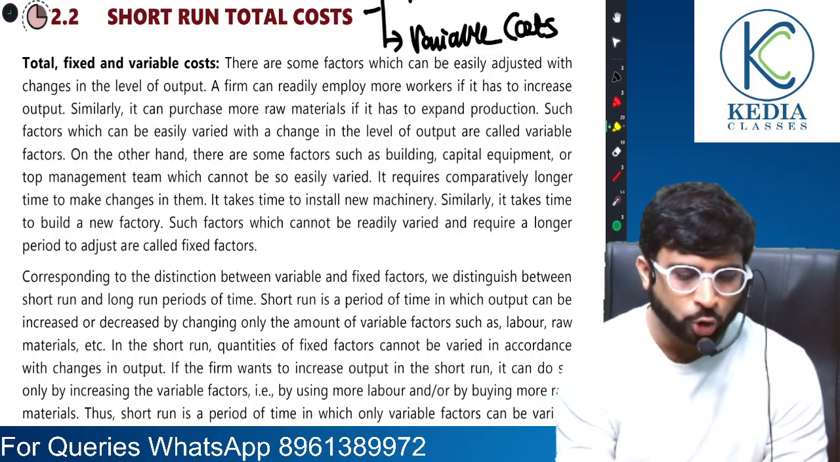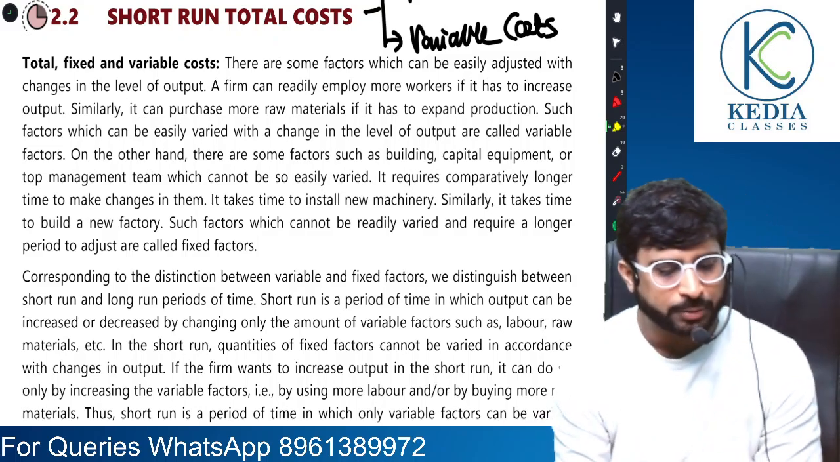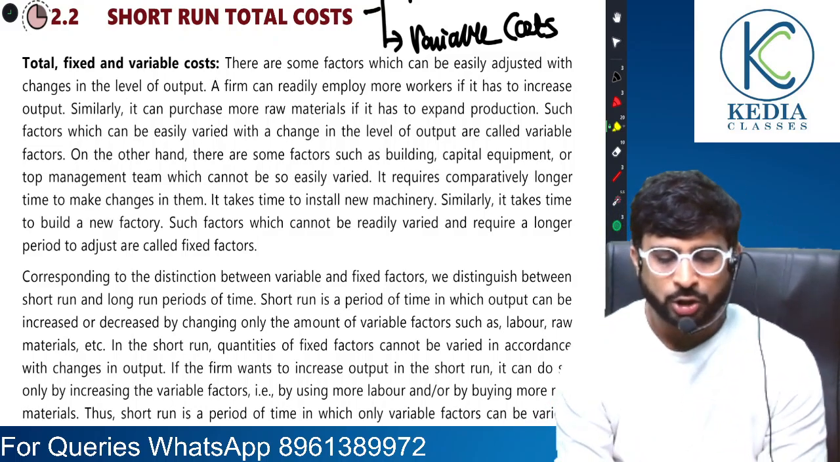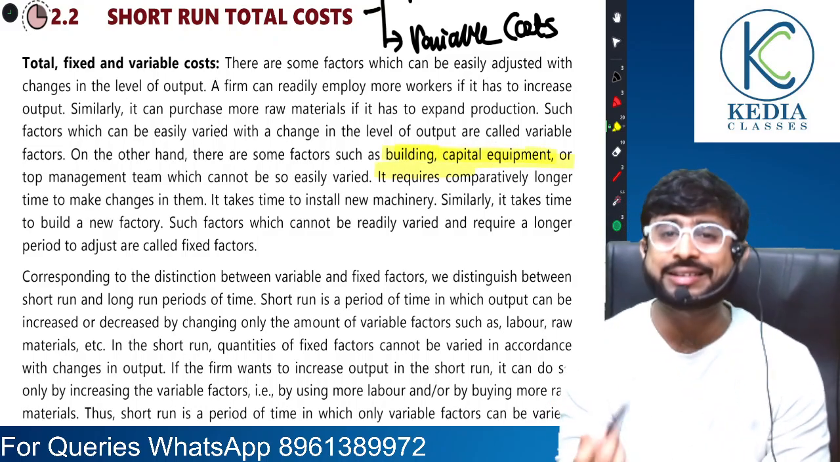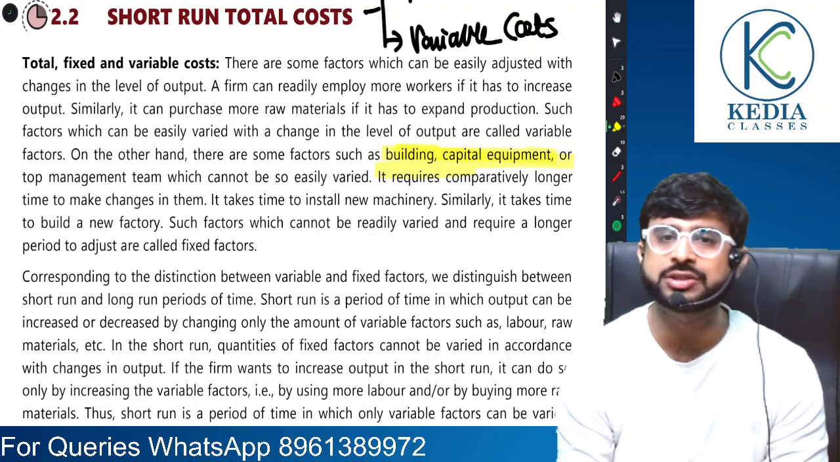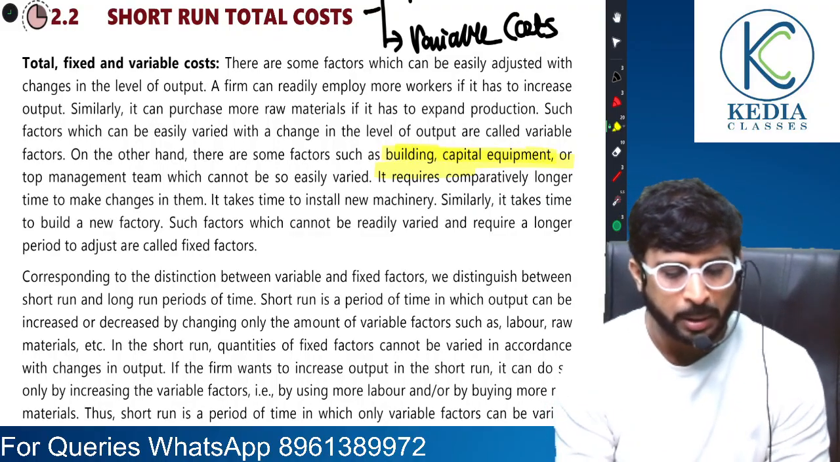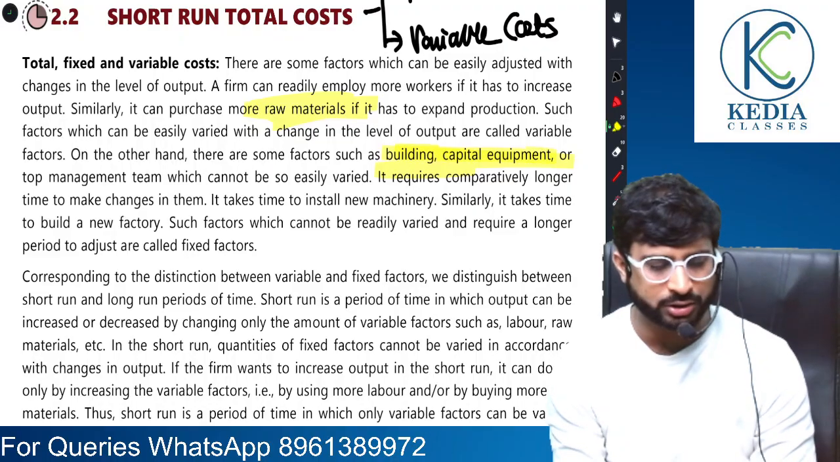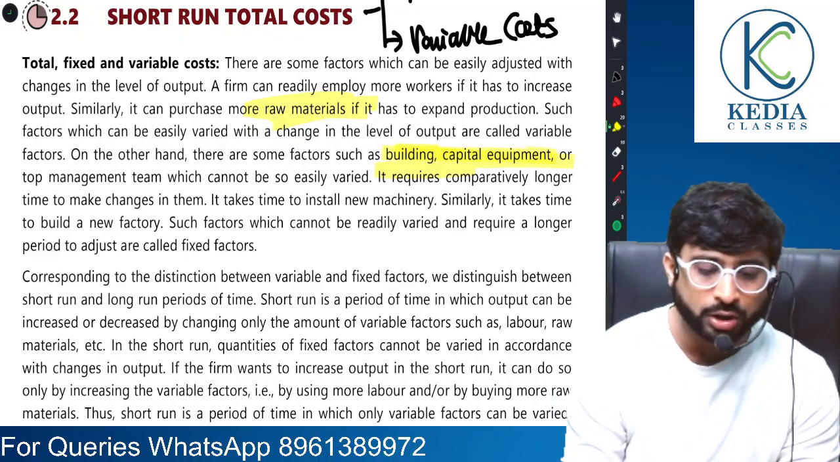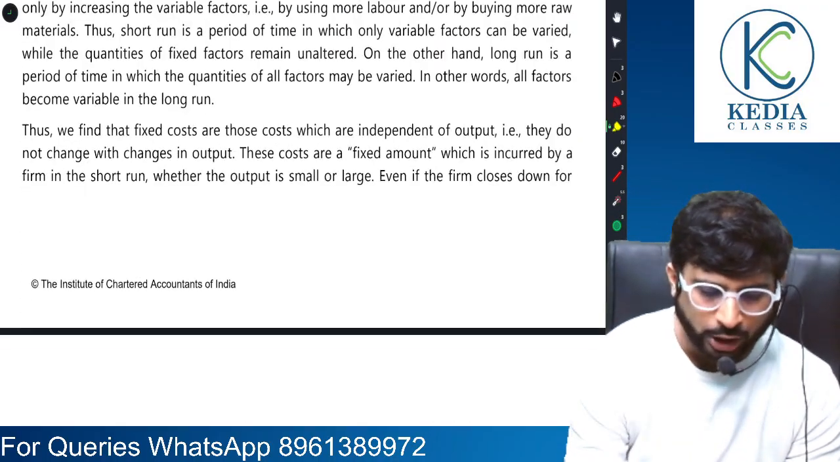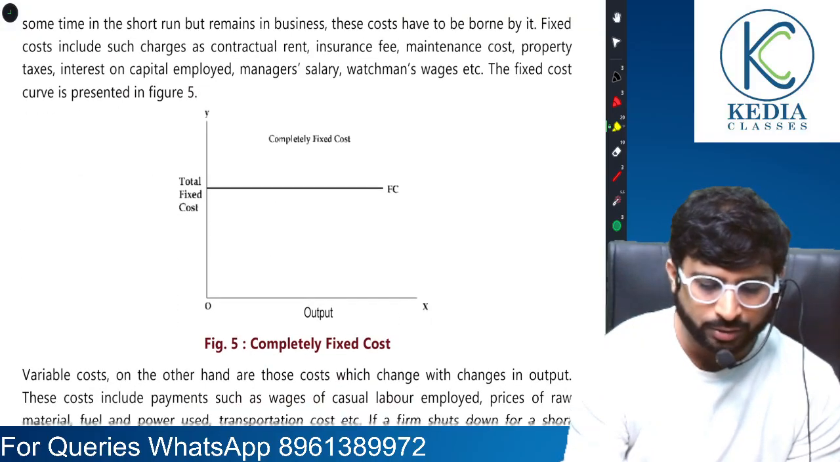Variable cost example, raw material. Raw material is a variable cost. Similarly, building, capital equipment, rent that you are paying are fixed costs. But raw material is a variable cost. Now we talk about their totality. So now let's talk about their totality one by one.